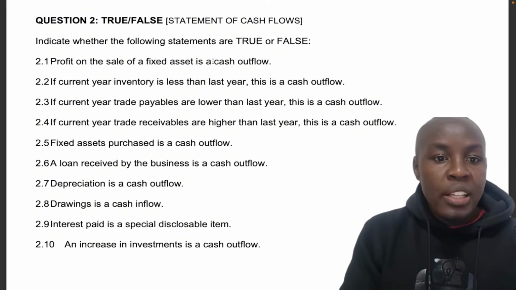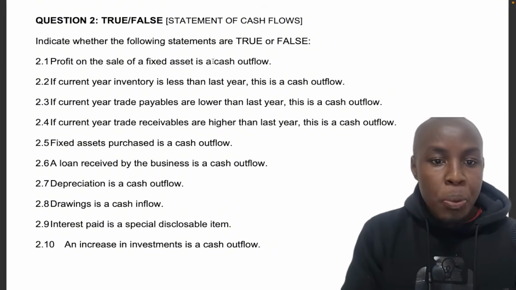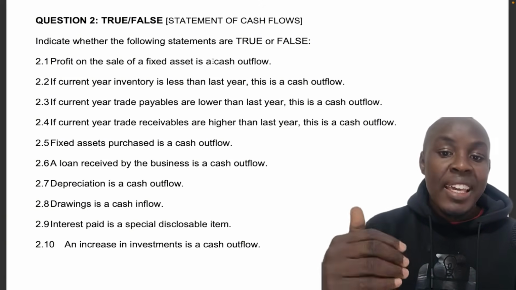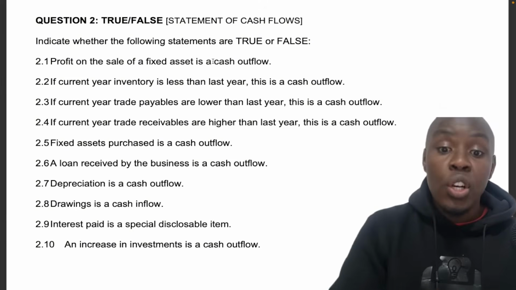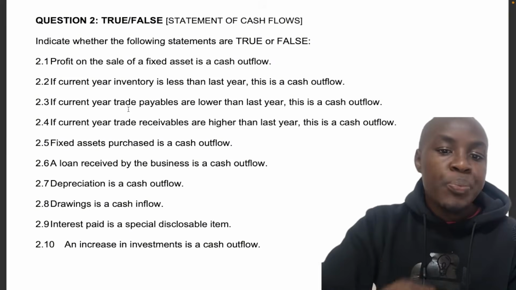Okay, so 2.5 is also true because we have purchased an asset. 2.6, a loan received. Oh, sorry, we're answering 2.6. Yes, loan received is a cash inflow. So 2.6 is false. Okay, it's not a cash outflow, it's a cash inflow. 2.7, depreciation is a cash outflow.